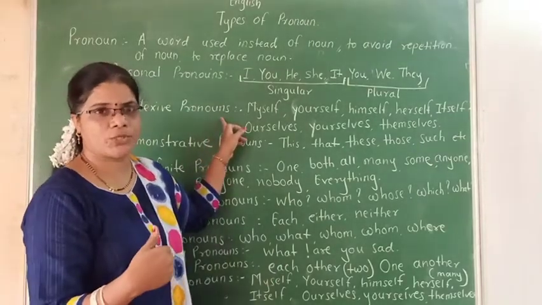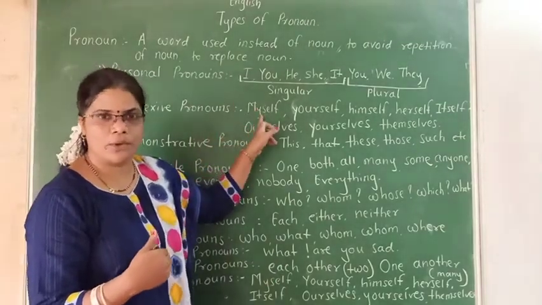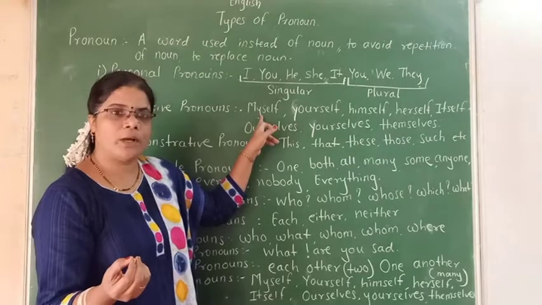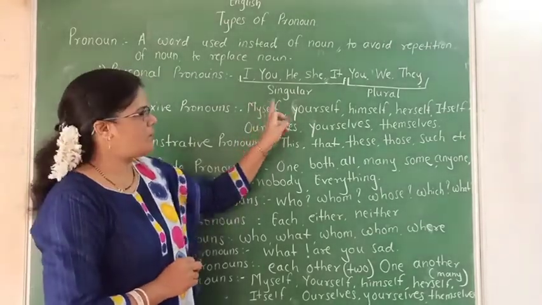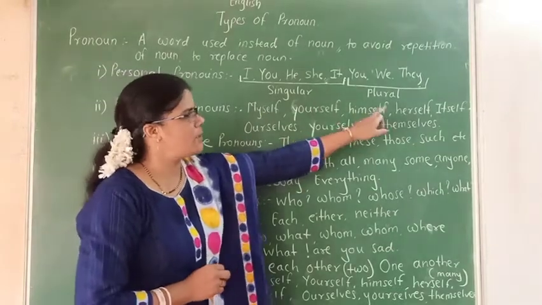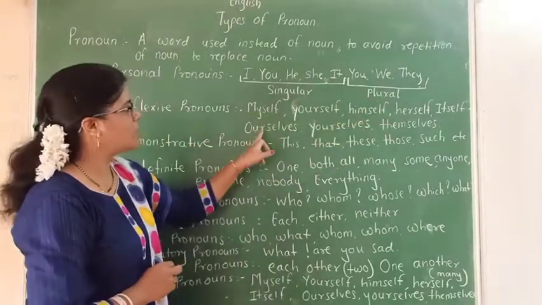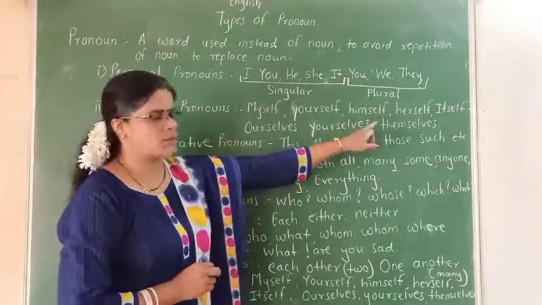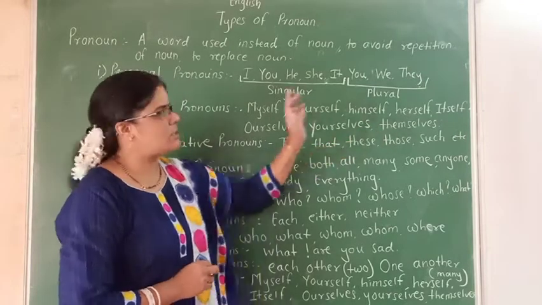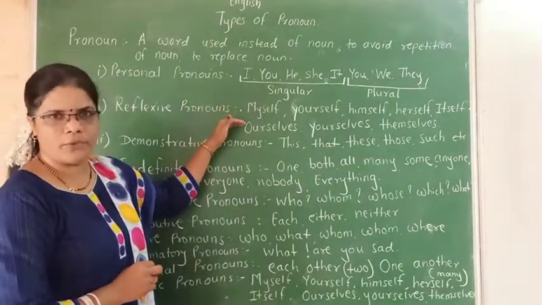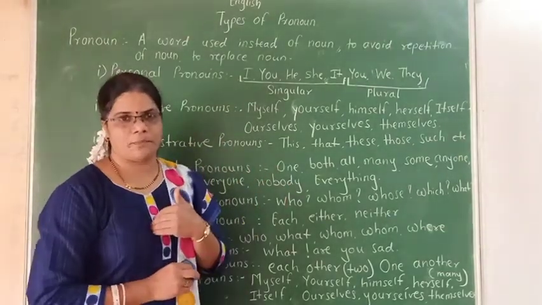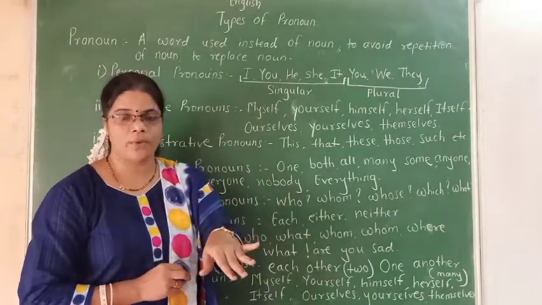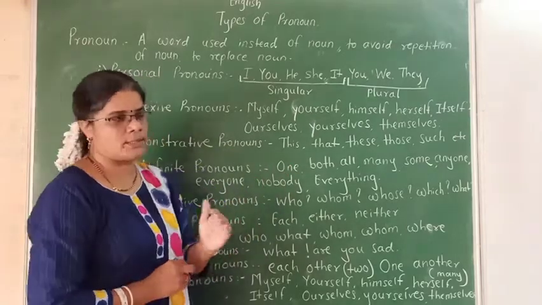And for that action we use some pronouns to avoid the repetition of the noun, and those pronouns are myself, yourself, himself, herself, itself, ourselves, yourselves, and themselves. These are also singulars and plurals. The examples are: I hurt myself, she hurt herself, he hurt himself, in this way.